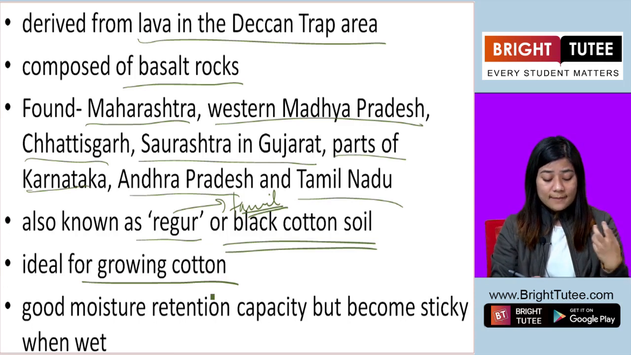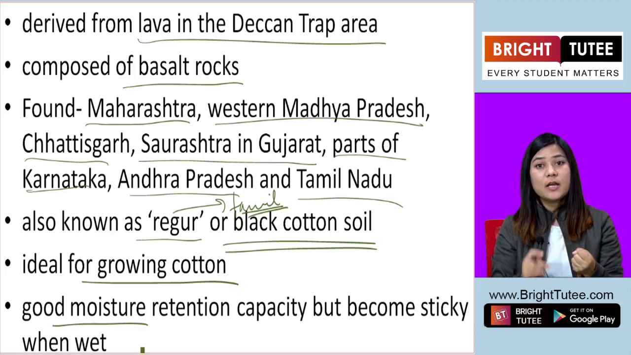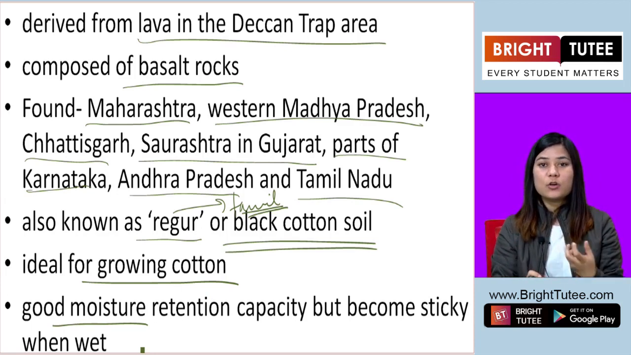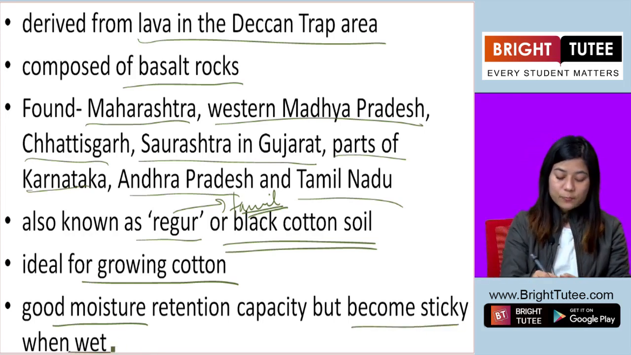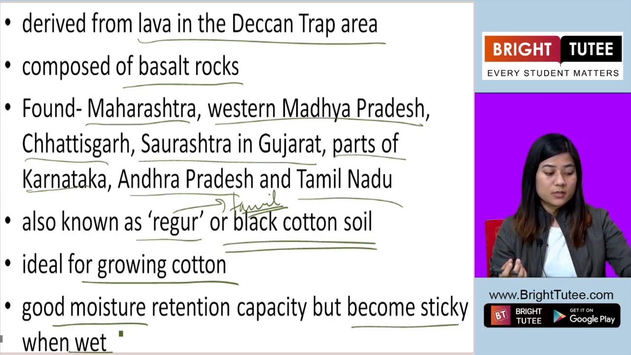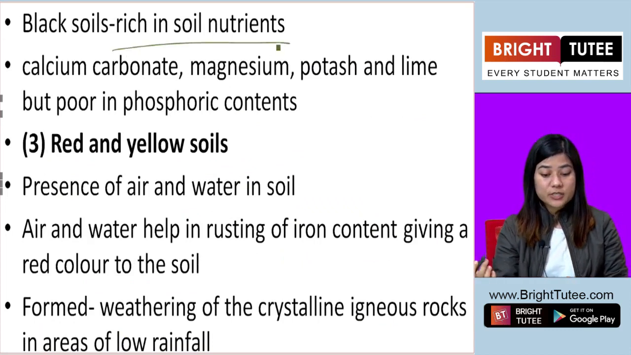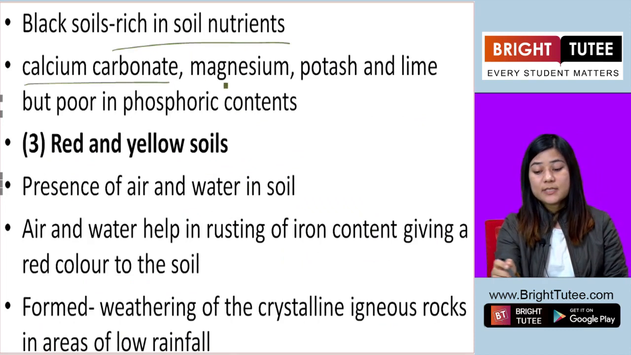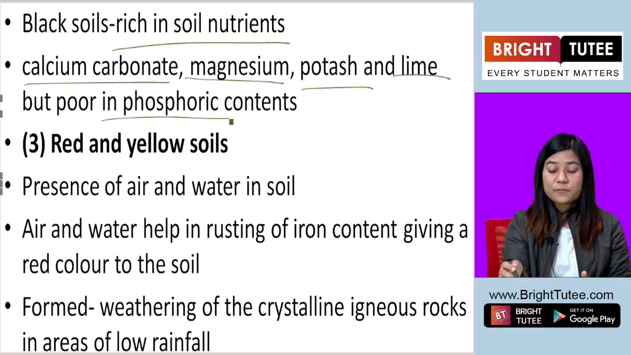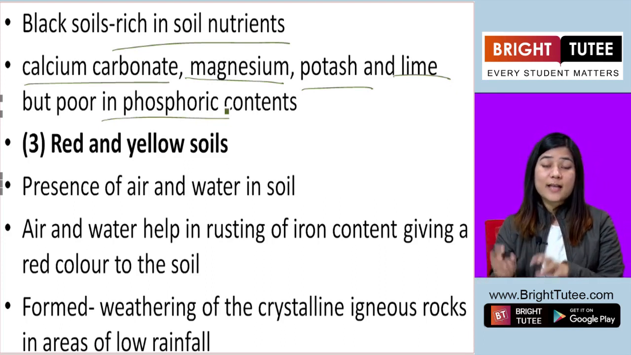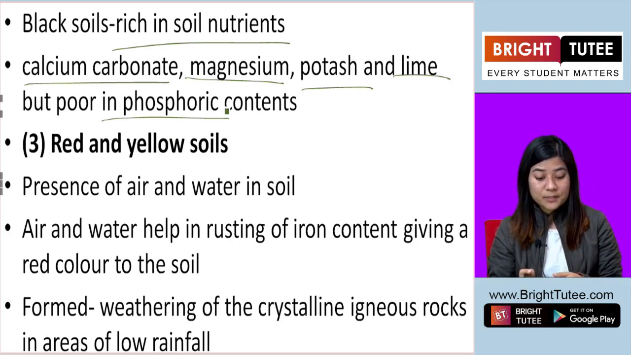Okay, this black soil retains moisture. It keeps the moisture and holds it, and moisture or water is important for the plant, right? And it becomes sticky when wet because it can retain more water. Black soil is also rich in soil nutrients. It has calcium carbonate, magnesium, potash, and lime, but it is poor in phosphoric content, meaning it does not have as much phosphoric as the alluvial soil has.